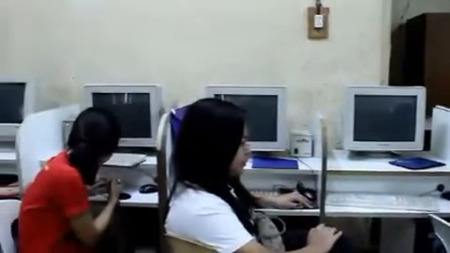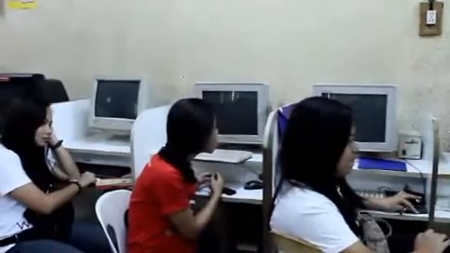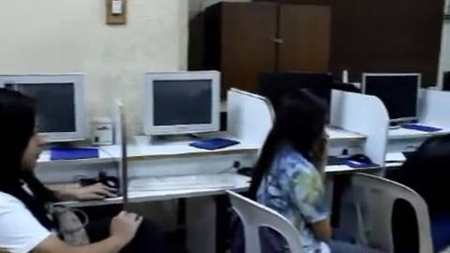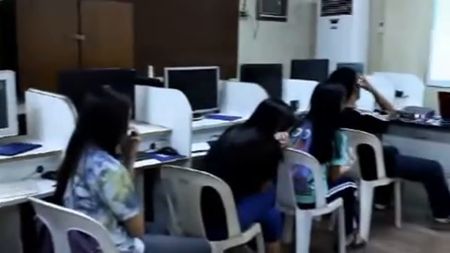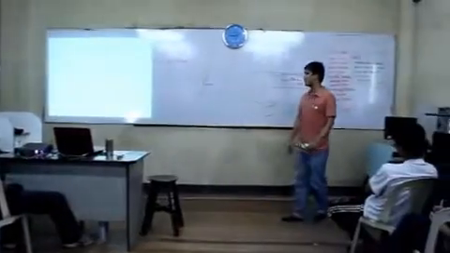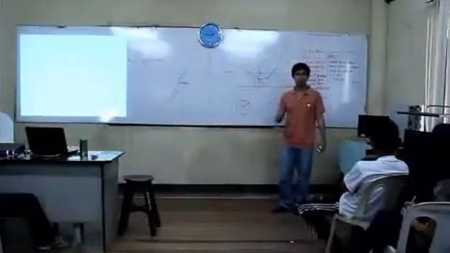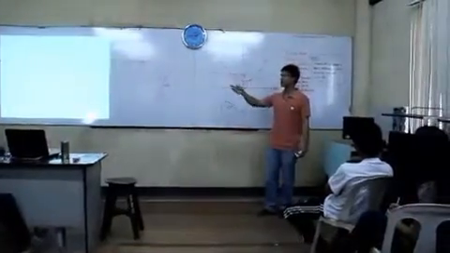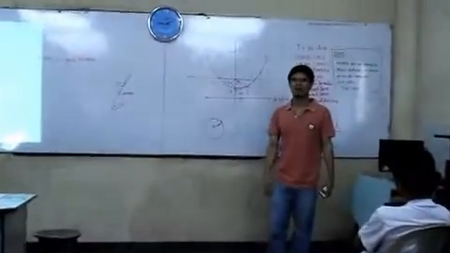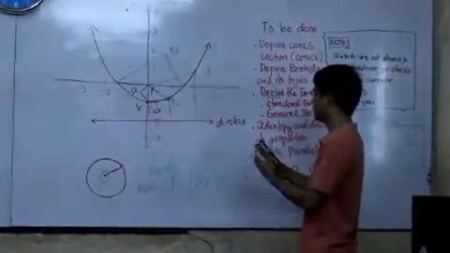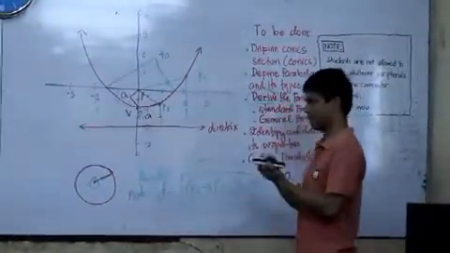Okay, now the question is how to determine the directrix, the focus, axis of symmetry, until the vertex of the given parabola. So what we will be needing now is its equation. The equation of the parabola will help us to determine the directrix until the vertex of the parabola. Okay, so now our next topic is to derive the parabola.